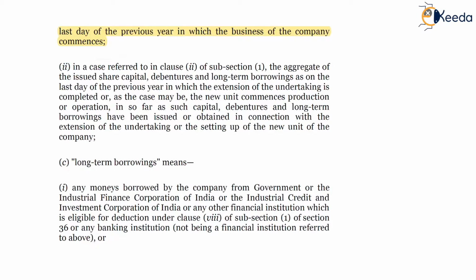For extension of the new unit, it will be the aggregate of issued share capital, debentures and long-term borrowings. The definition remains the same. And it is as on the last day of the previous year in which extension of the undertaking is completed or the new unit commences production or operation, and such capital employed should be connected with the extension of the undertaking or setting up of a new unit.